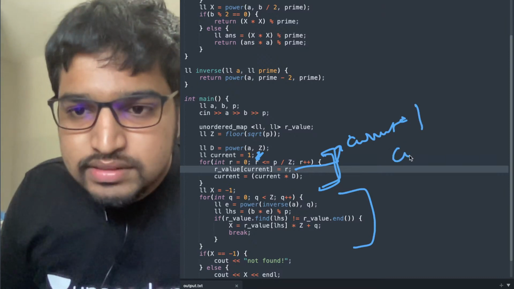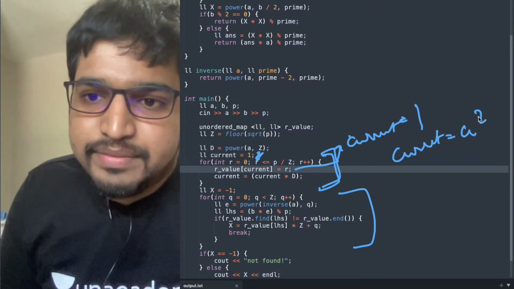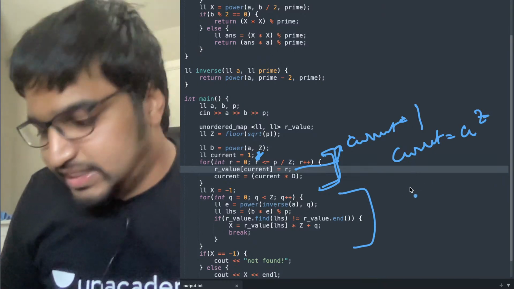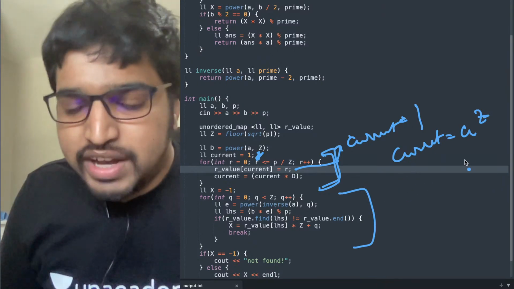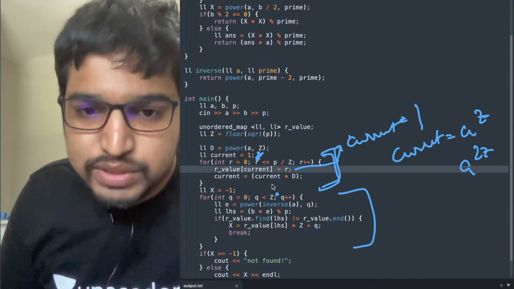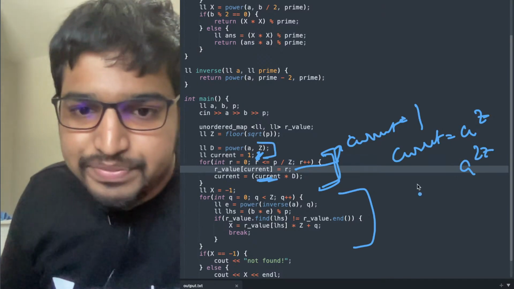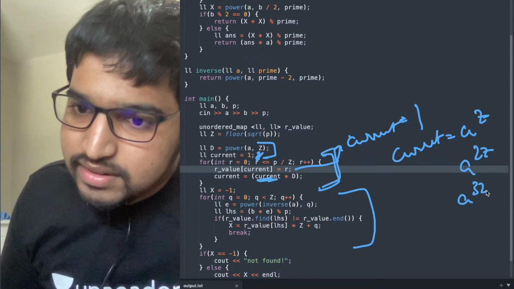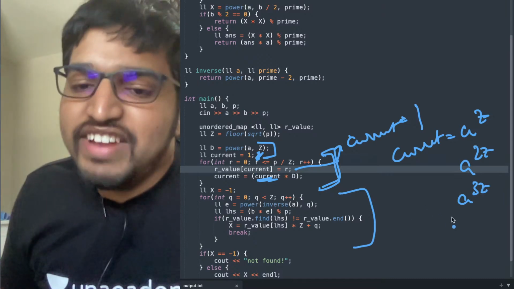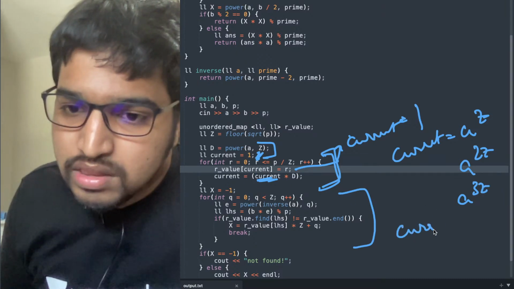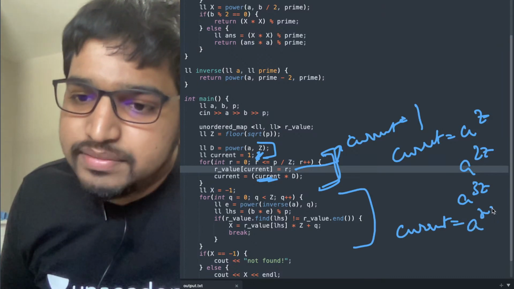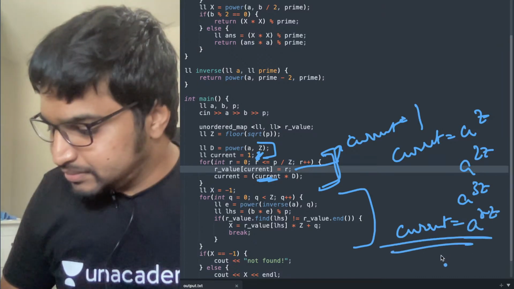Next time current equals a power z. Next time, like when r equals 2, current equals a power 2z, because we're multiplying current with a power z. Then it becomes 3z. So at any given r, current will be equal to a power rz. Is this clear? This should be clear.